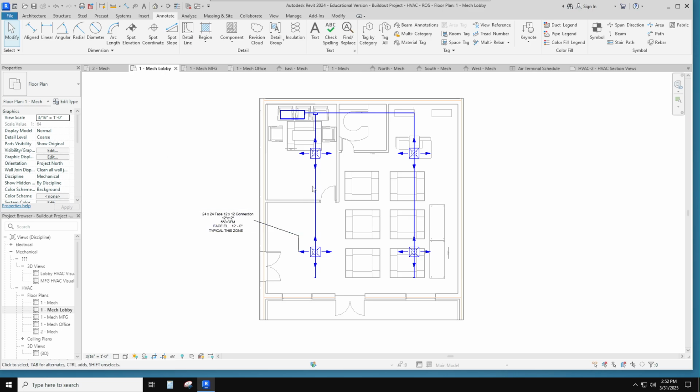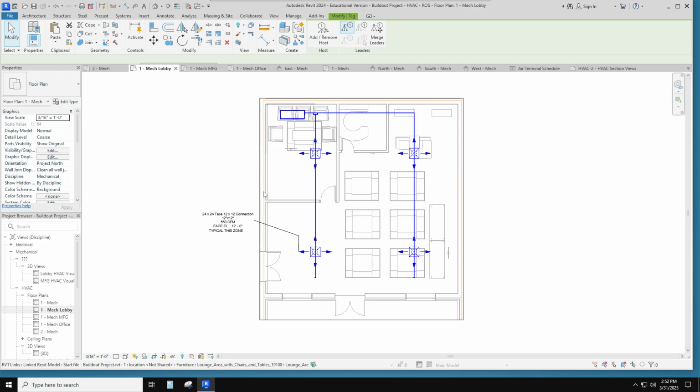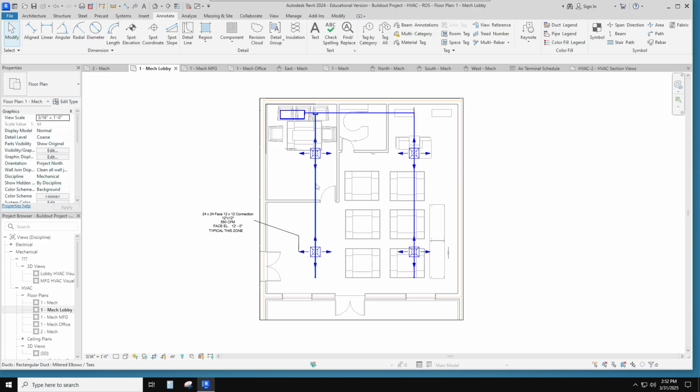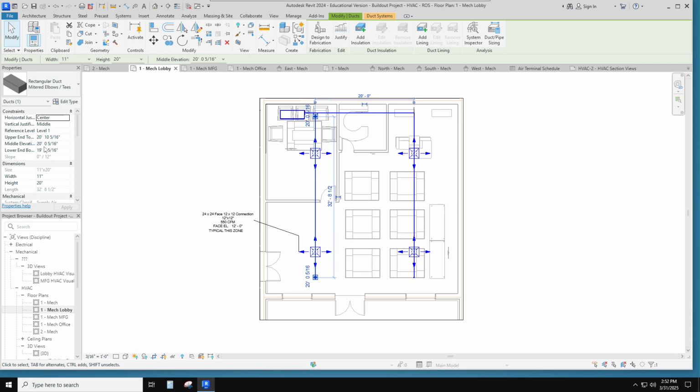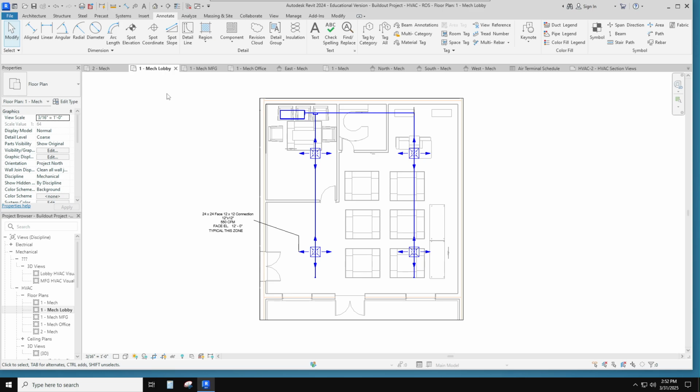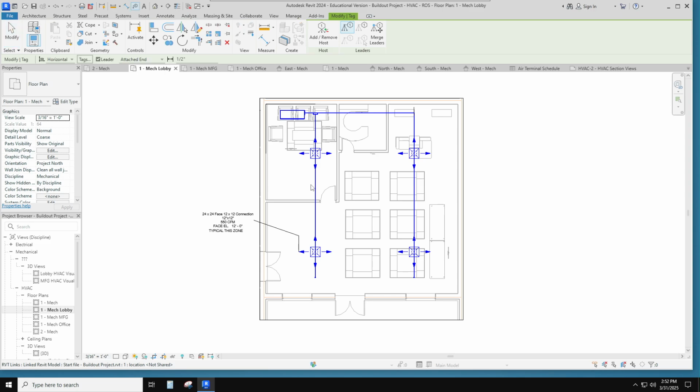Now I'm going to do the same thing for this. Tag by category. And let me just see. If I click on it, it tells me the properties. Lower, 19, 2 and 5/16. The same. Those are all the same. They're the same size, same everything. So I can also then tag by category my ducting.